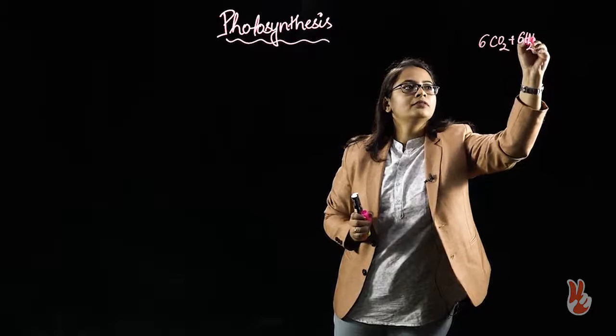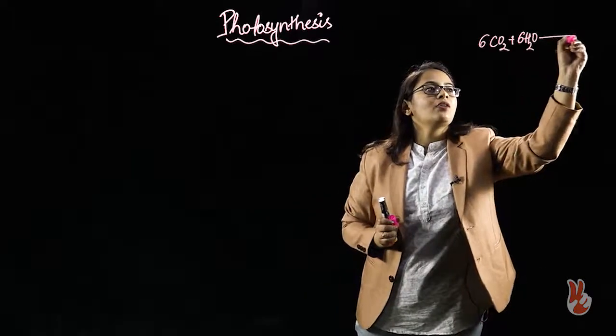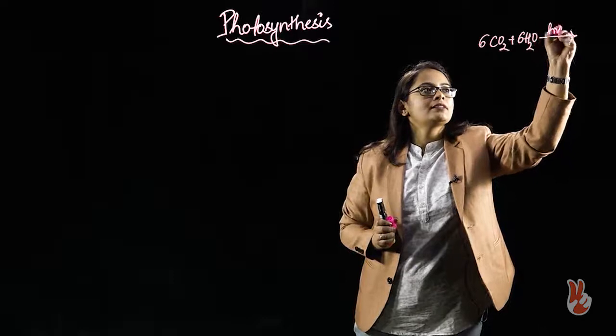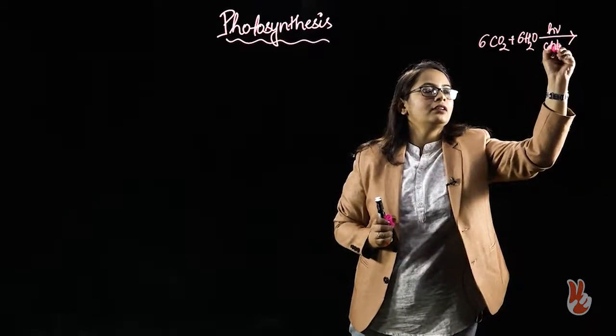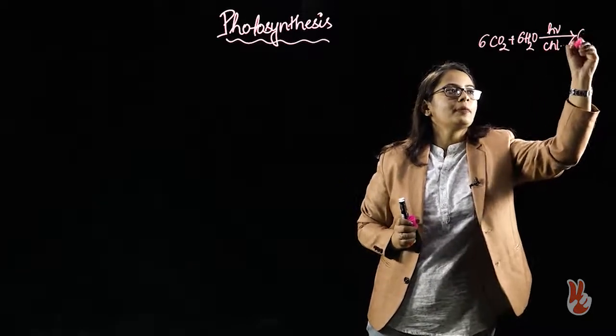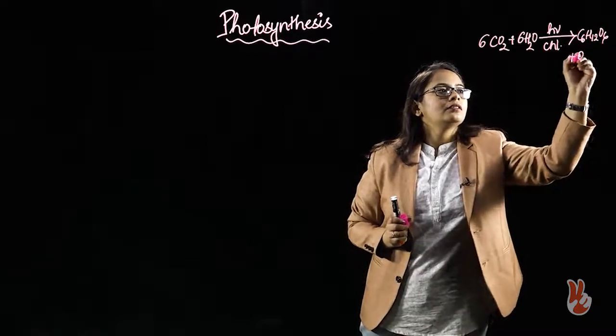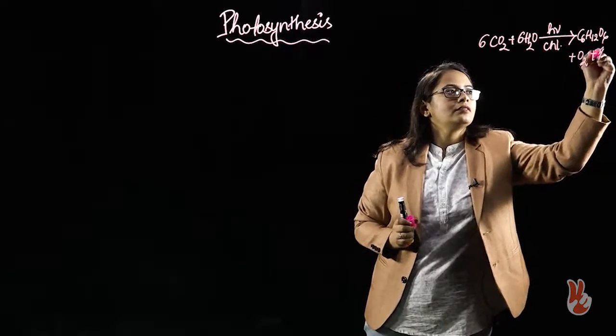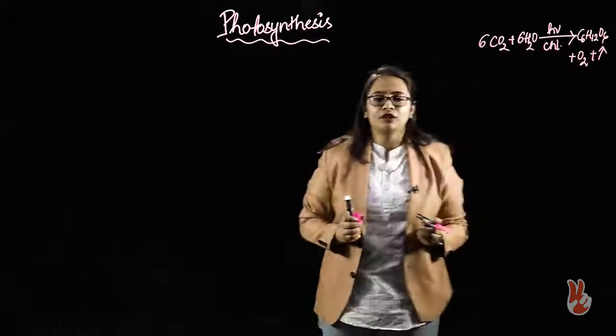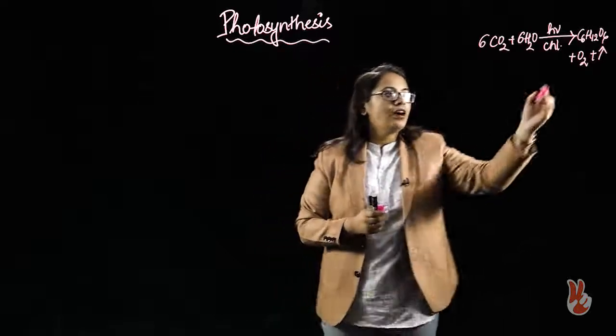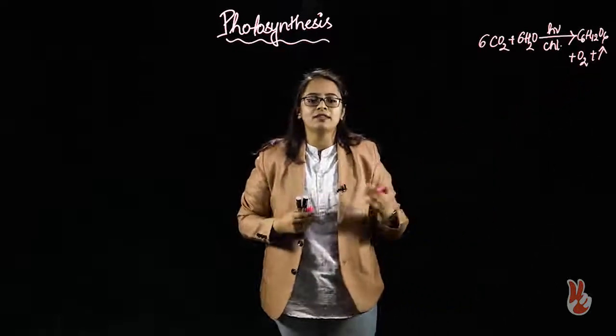So, if we look into the general formula of photosynthesis, it can be written as 6CO2 plus water, in presence of light and chlorophyll, and it gives rise to the glucose molecule or any form of carbohydrate, oxygen, and some amount of heat is being liberated.